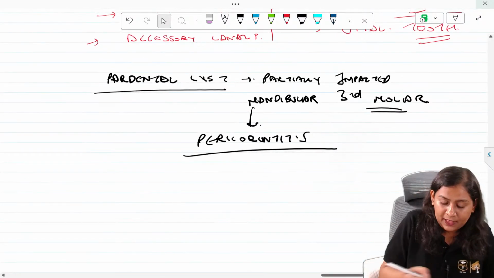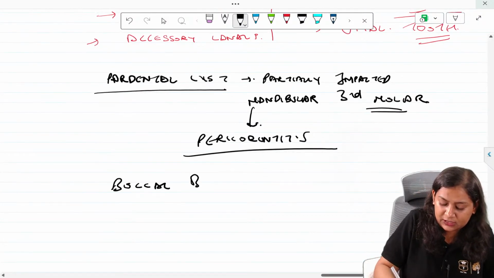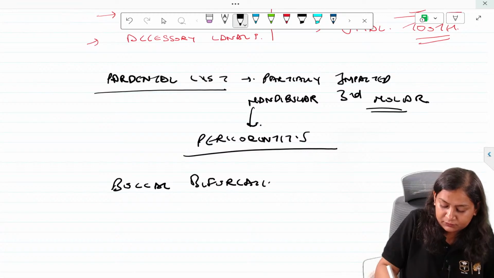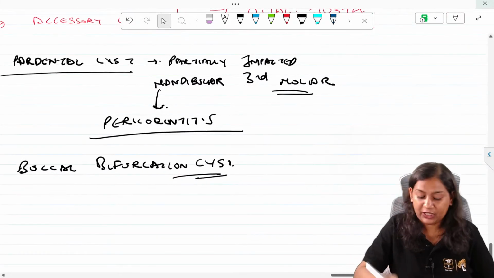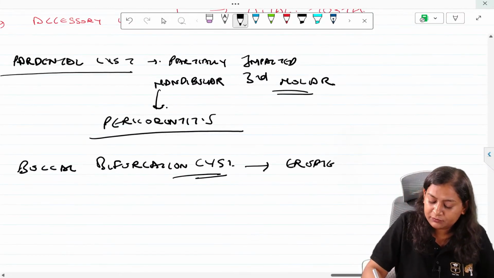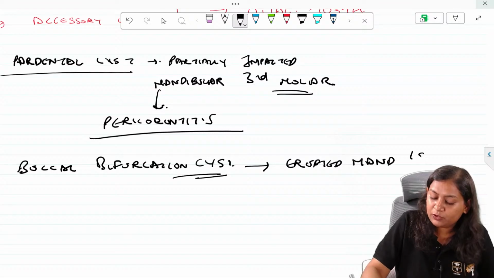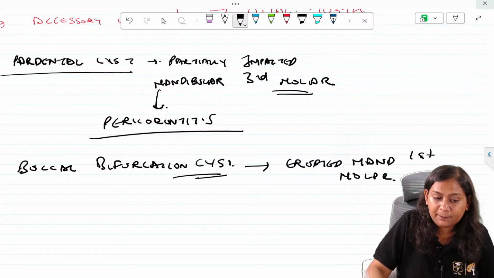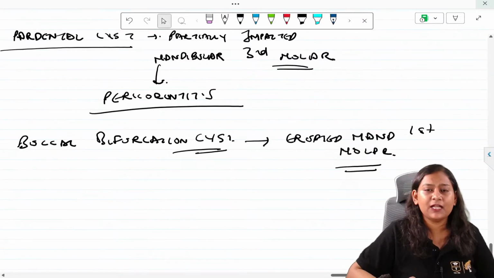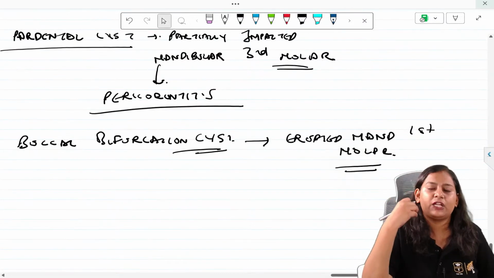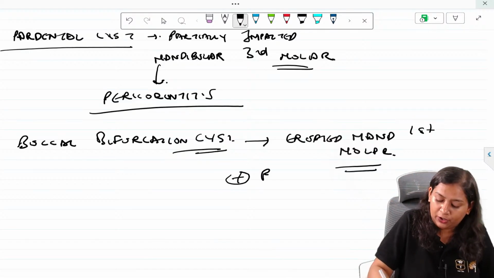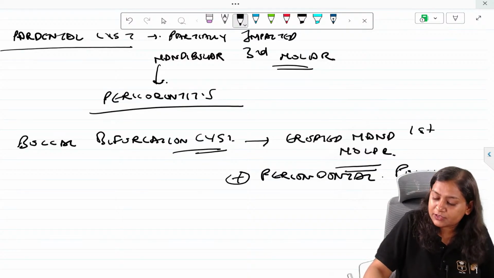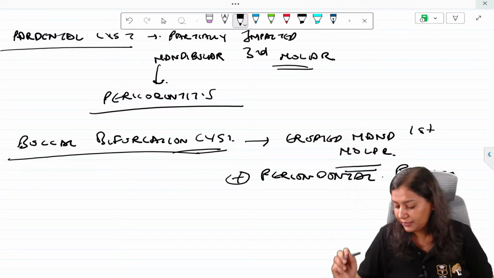Now buccal bifurcation cyst. It is seen with erupted mandibular first molar. Sometimes there is a buccal extension which is present in this furcation area, and if there is a presence of periodontal pocket, then because of the periodontal pocket, it can result in buccal bifurcation cyst.